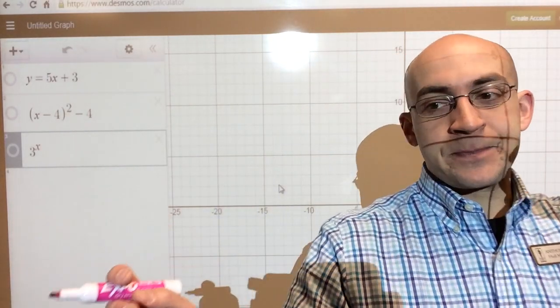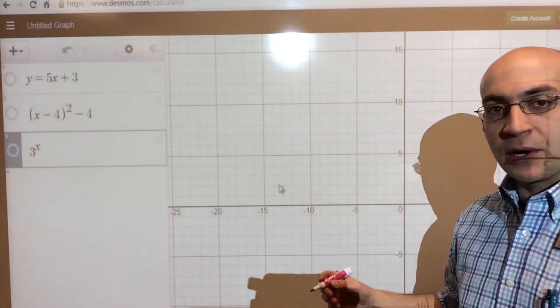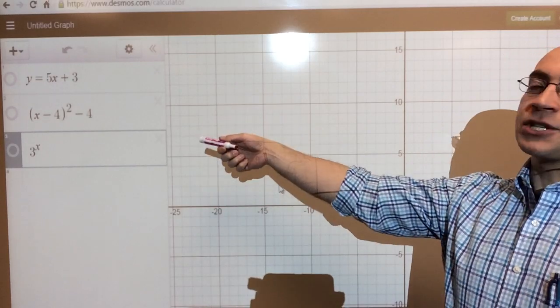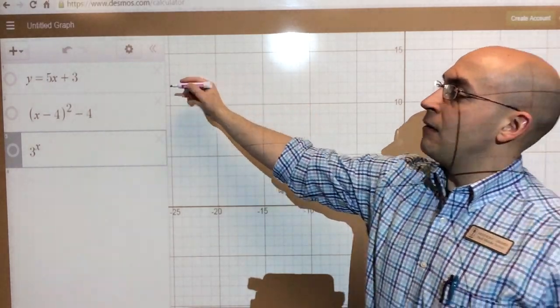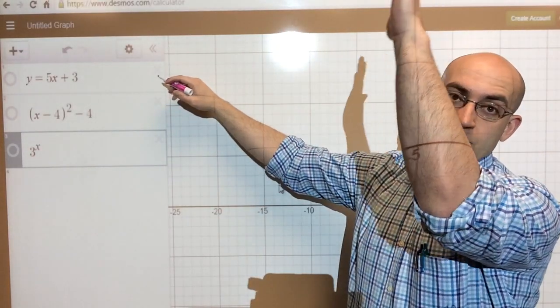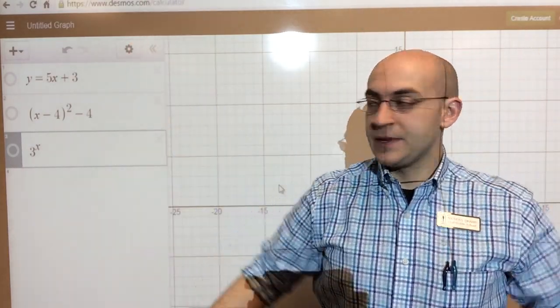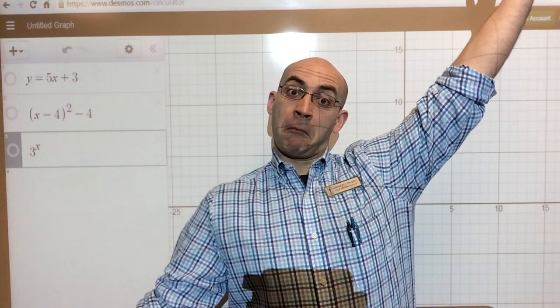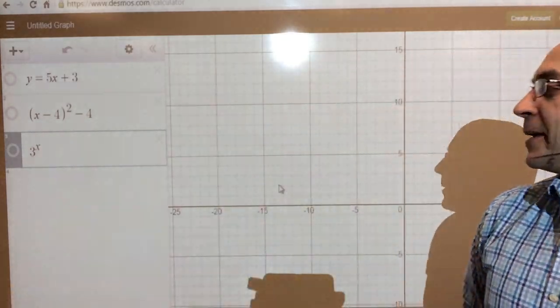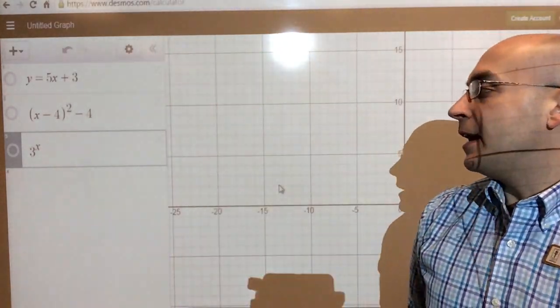Okay, so interim review, part one, part the first. We've got three functions on the side here. There's a linear function, right? Straight line. We've got a quadratic, and we've got an exponential. Right? Like that? Or like this, depending on how it looks.